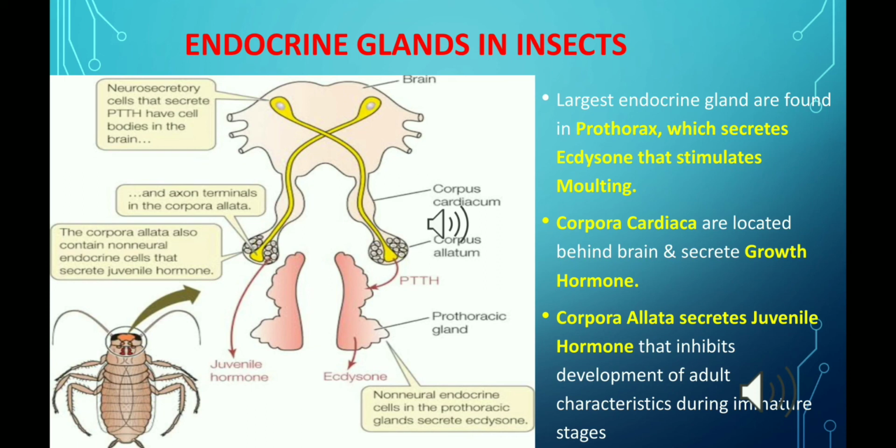And the corpora cardiaca are located behind the brain, and they are responsible for secreting growth hormones in insects. And lastly, when we talk about the neurosecretory cells, they are found in clusters in the insect's brain, and they secrete brain hormone.